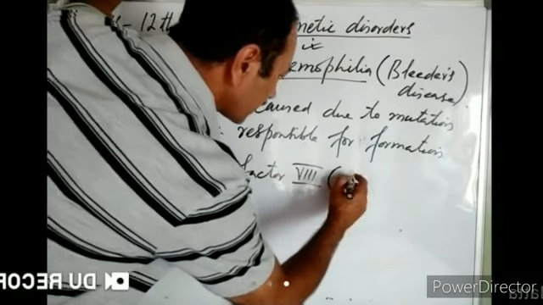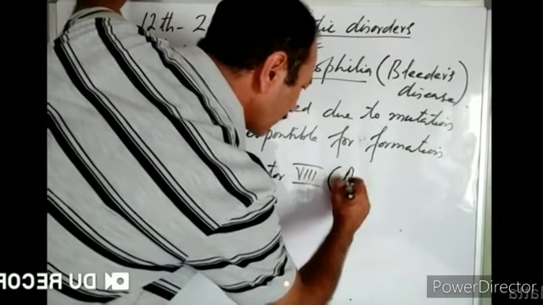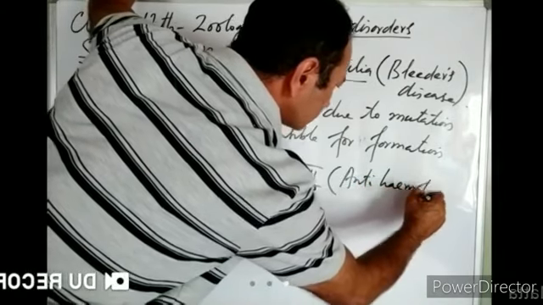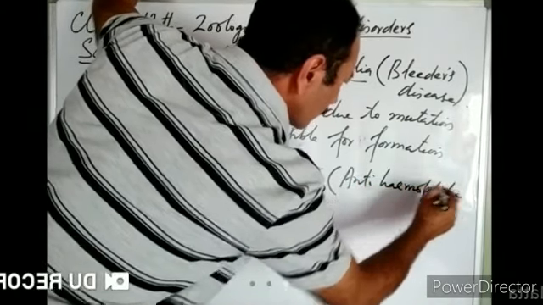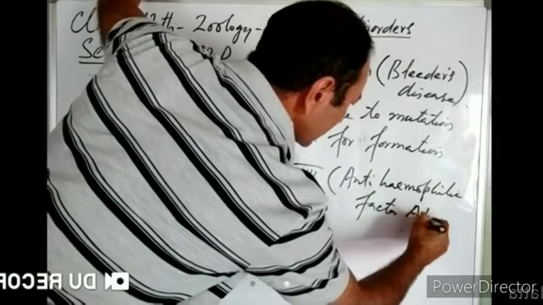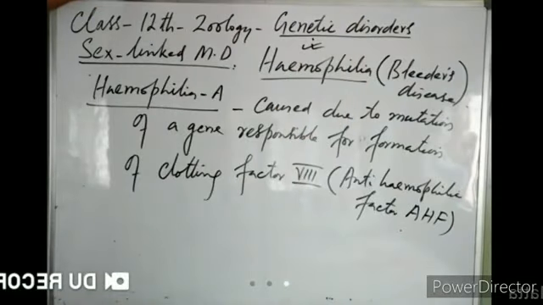This clotting factor 8 is known as anti-hemophilic factor, or we call it AHF. So hemophilia A is caused due to mutation of a gene responsible for formation of clotting factor 8, anti-hemophilic factor.